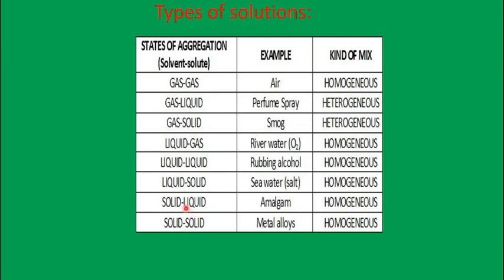Then liquid and solid is mercury and zinc. It is used in batteries, zinc mercury battery, because mercury is a liquid metal. It is a metal but in liquid state. In that, another solid metal, zinc, is added, so it forms an amalgam. Last, we have seen alloys, for which I gave you the example of stainless steel and brass. Another example of alloy is bronze, like the bronze medal you get after a race or the prizes. That is all made up of an alloy. Bronze is made of copper, zinc and tin. Three metals are added to form bronze. So those are the examples of alloys.